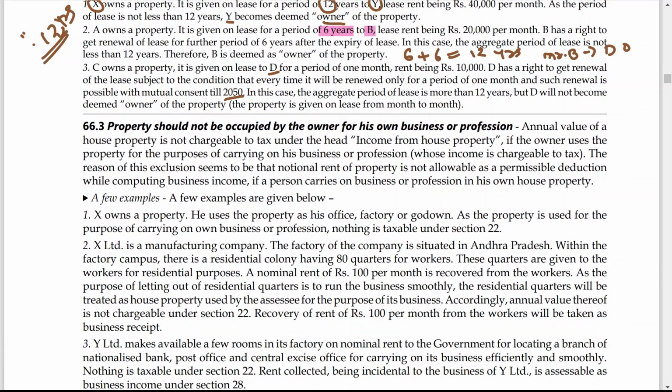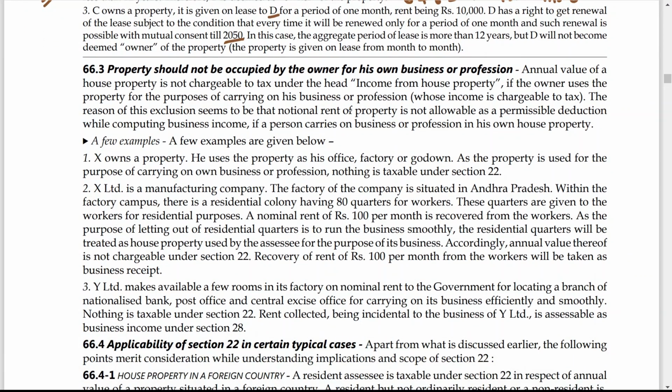Now there is one more point: property should not be occupied by the owner for his own business or profession. I just want to throw some light on this point. This is the third condition under section 22: the property should not be used for business purposes. There are certain examples, because if it is used for business purposes, then whatever income arises from it is not chargeable under the head income from house property. Now let us discuss three examples related to this.